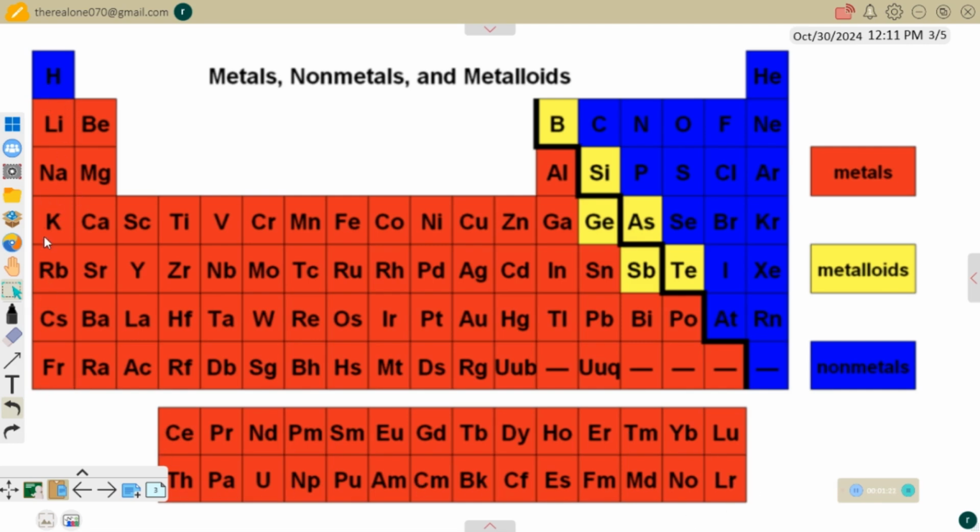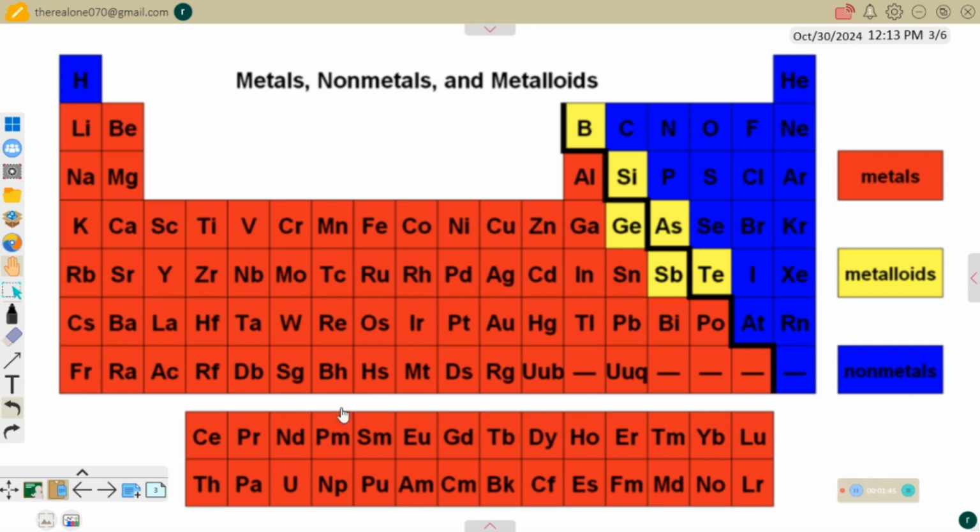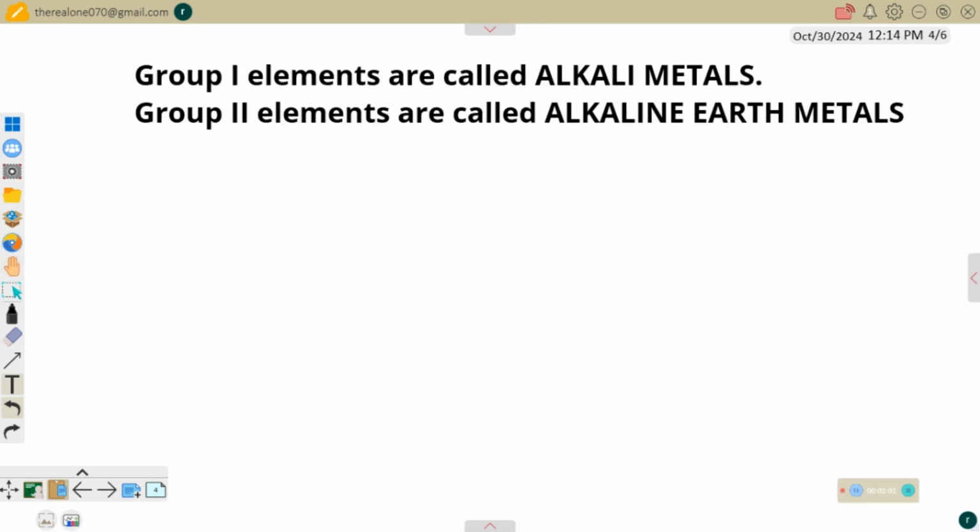So this group 1, excluding hydrogen, though hydrogen belongs to group 1, but hydrogen is not a metal. Starting from lithium down to francium, they are all metals, and they are known as alkali metals. They are called alkali metals because they form alkalis in water. Elements in group 2, starting with beryllium down to radium, are also metals. They are called alkaline earth metals, because most of them are found in the earth crust. Examples are magnesium, calcium, and so on.